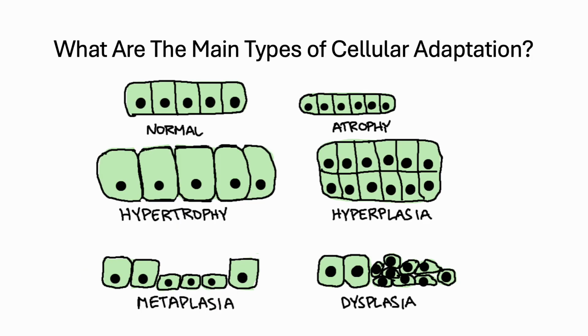What are the main types of cellular adaptation? Well, here you see the normal cells. Then you see atrophy, hypertrophy, hyperplasia, metaplasia, and dysplasia. Let's go through them in greater detail.